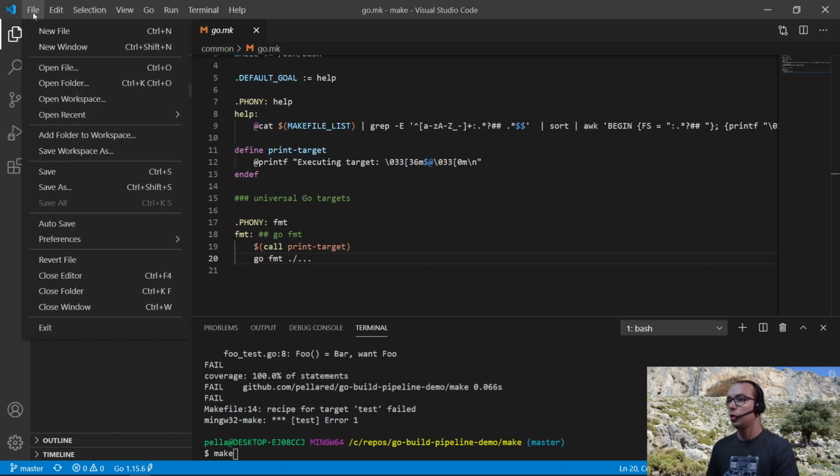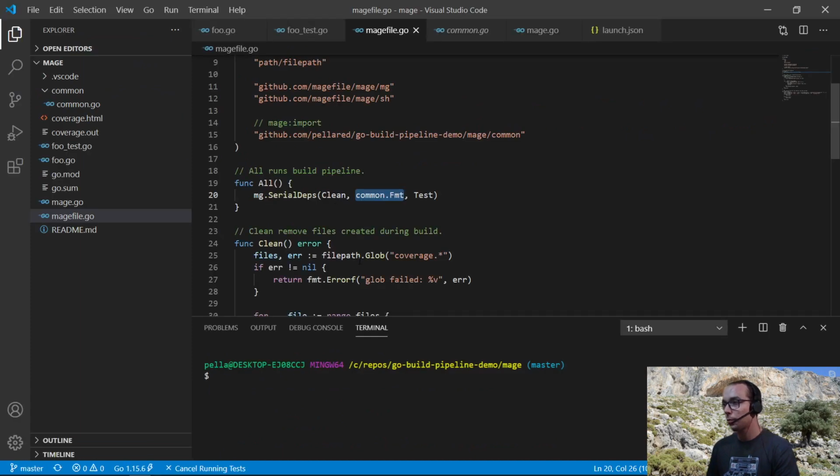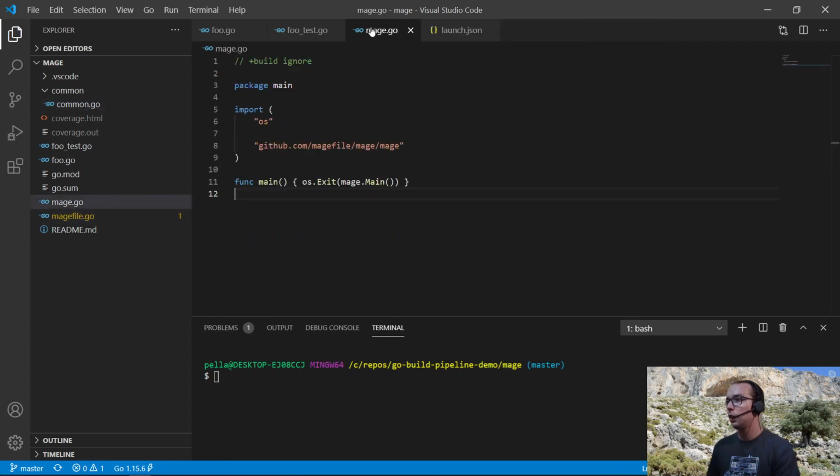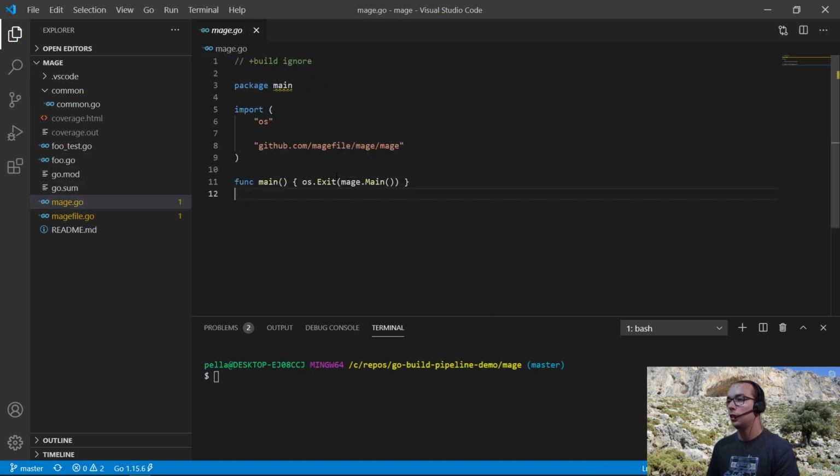Going back to Visual Studio Code, I will change the folder. So right now we are in the Mage folder. And before I go into details of how it is implemented, let me show it from the user perspective. Here I'm taking advantage of Go modules and I'm using Mage as a very small application. So I have a really small main function which executes Mage here. So to execute Mage, I just use go run mage.go.